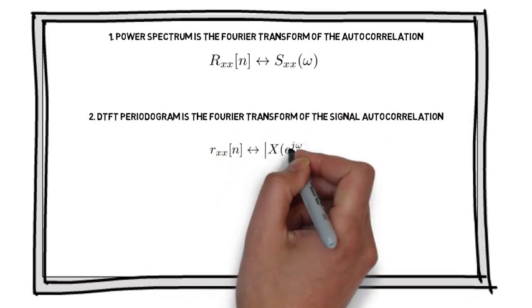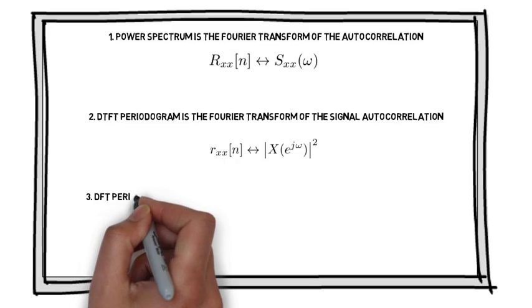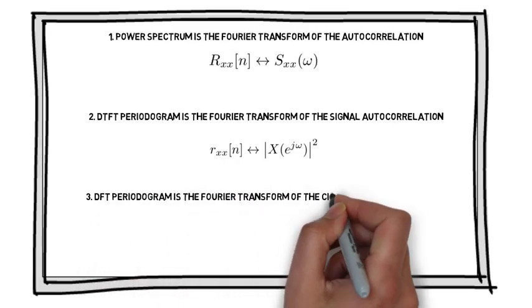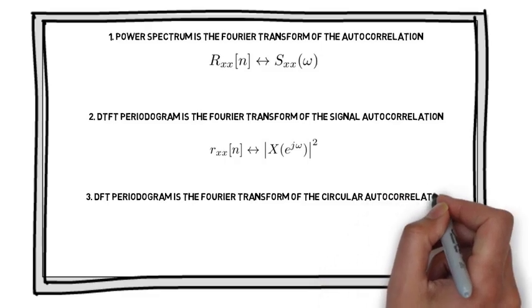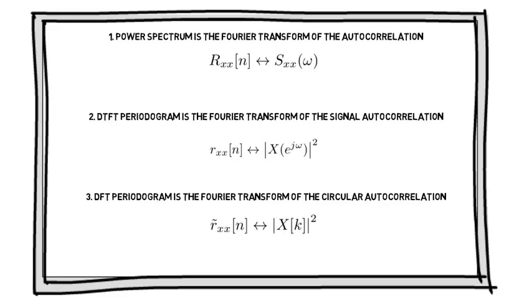The signal autocorrelation has as its Fourier transform something that we call the periodogram. The periodogram can be computed either with an infinite length signal as shown here, or we can compute the periodogram with a finite length signal using circular autocorrelation, in which case we call it the DFT periodogram. The discrete Fourier transform of the circular autocorrelation is the DFT periodogram.